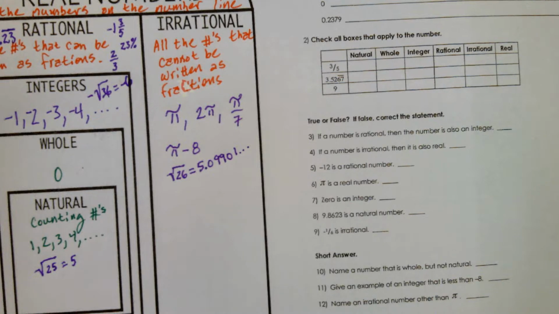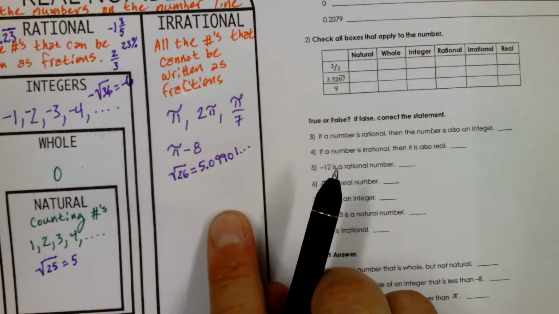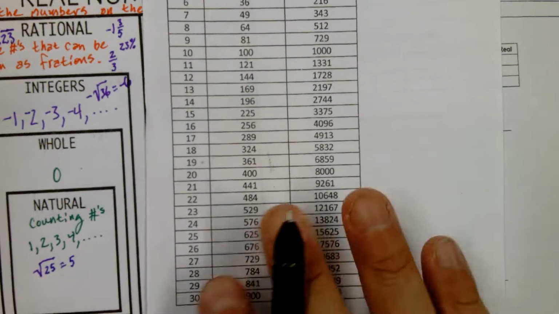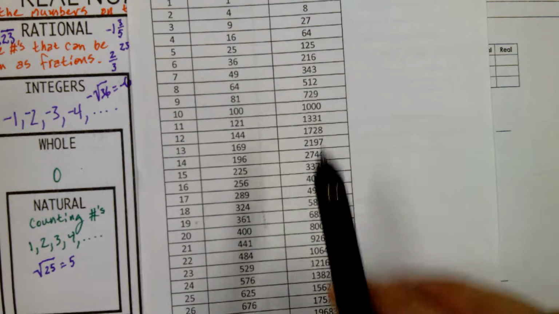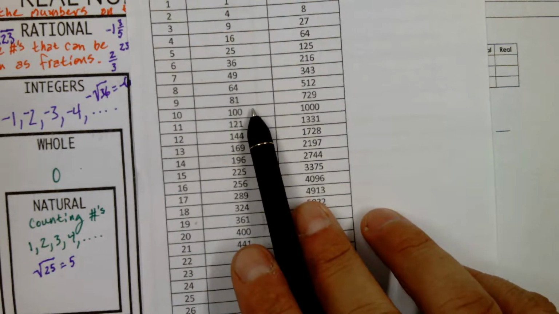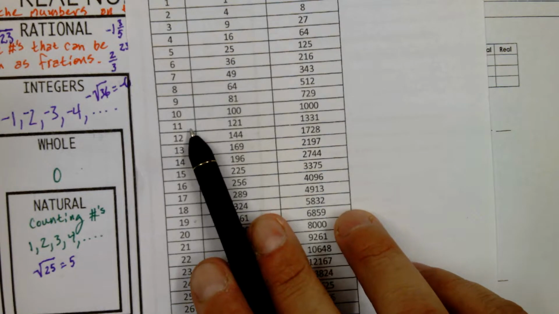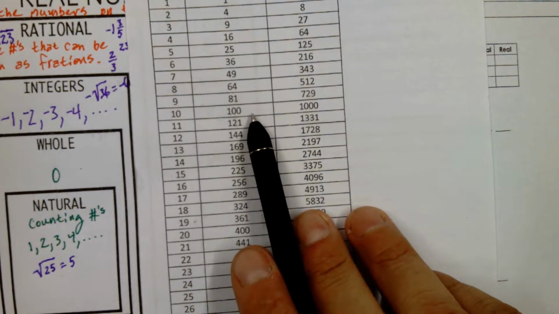What other square roots might be yucky? Let's see if we can figure that out because they live here. Look at this. Square root of 100 is 10. Square root of 121 is 11. How about everything between? Yucky.